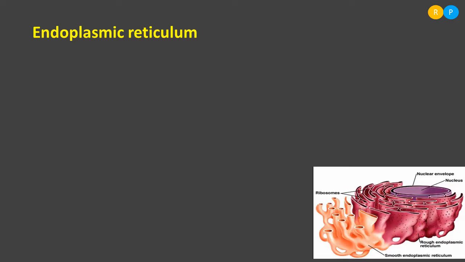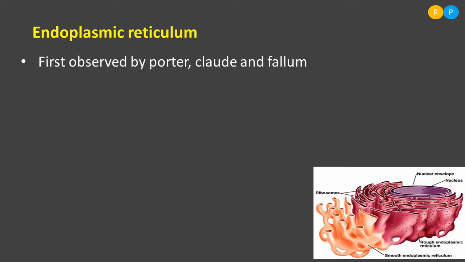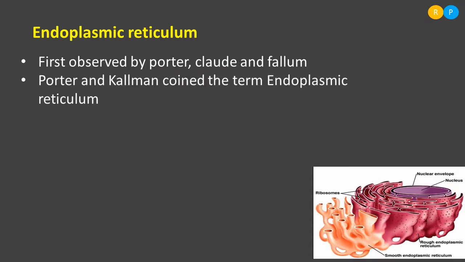This organelle was first identified by a scientist named Porter and two more scientists, Claude and Palade. With the help of the electron microscope, these three scientists observed the presence of a highly networked structure in the cytoplasm. That structure was named the endoplasmic reticulum by the scientist Porter. Porter coined the term endoplasmic reticulum for this cell organelle.